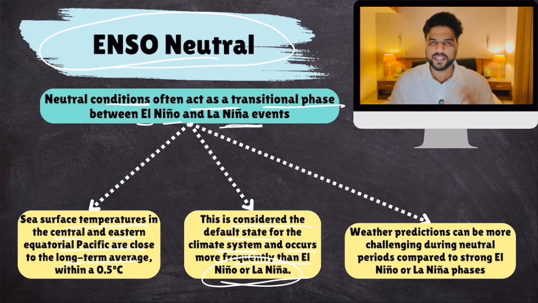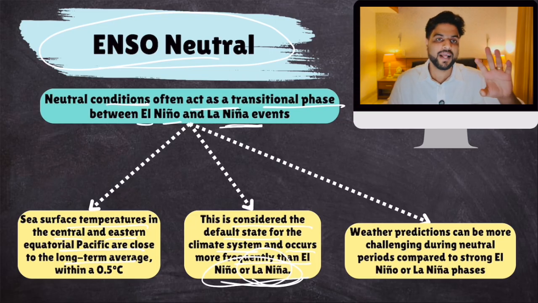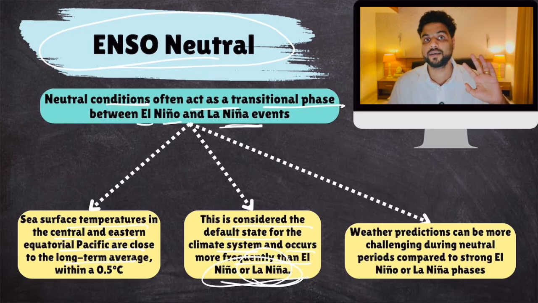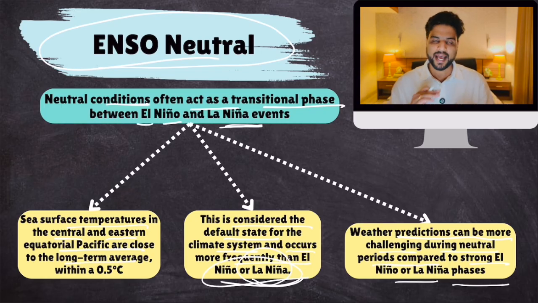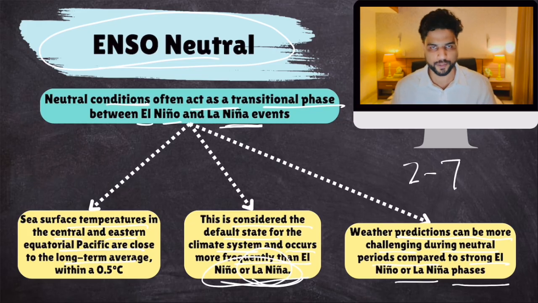But the problem is, when there is a strong El Nino, weather scientists, climatologists know what to expect. When there is La Nina, they know what to expect. But neutral conditions, well, it is quite unpredictable. And you don't know how the weather is going to behave in Australia, India. Predictions are very difficult during the neutral phase. So weather predictions can be more challenging during neutral periods compared to strong El Nino and La Nina phases. Simple? Make sense? Yes? Okay. So this is El Nino and La Nina and their impacts, and this is ENSO neutral. Now they repeat themselves again and again within 2 to 7 years, and this is the El Nino Southern Oscillation.